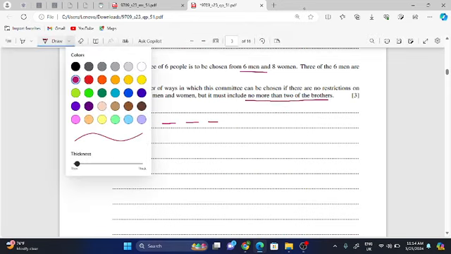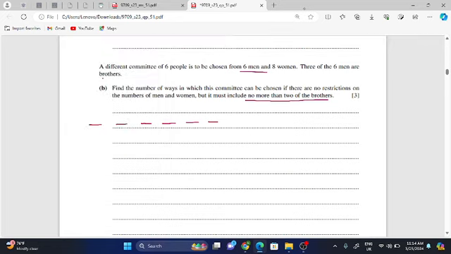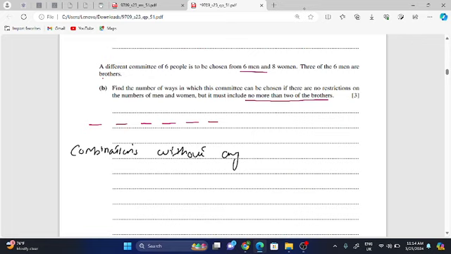So you can solve it by first taking combinations without any restriction. It means you can choose any combination, maybe even 3 of the brothers.